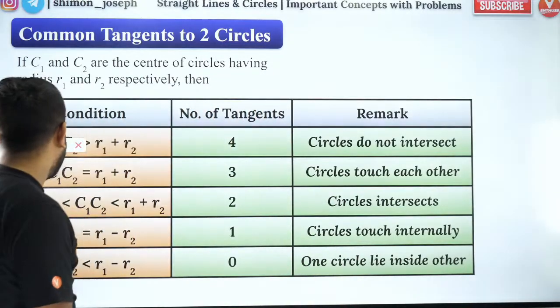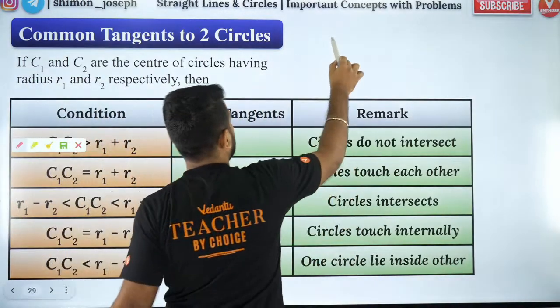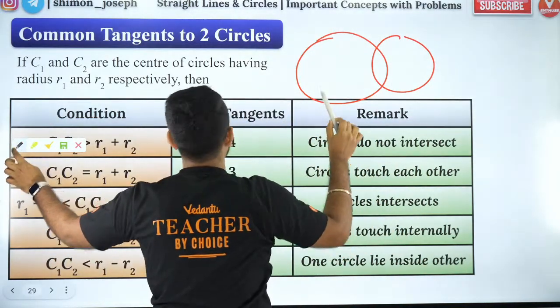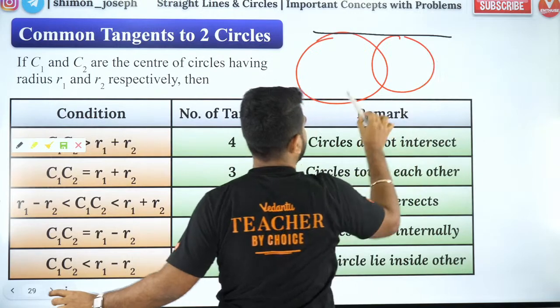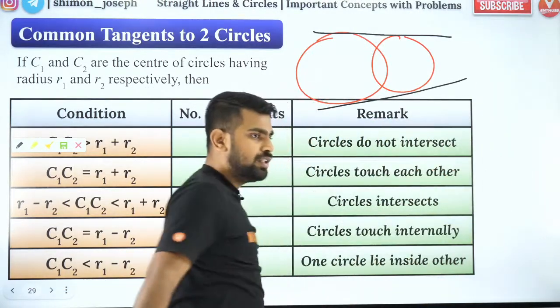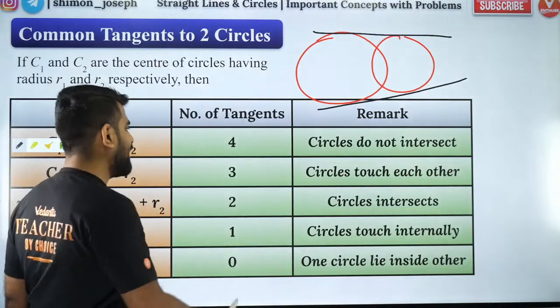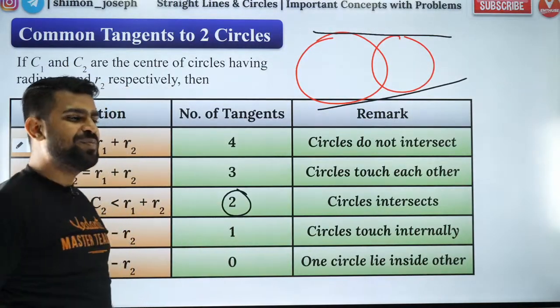Great. So people, the next one is when 2 circles are intersecting like this. If 2 circles are intersecting, then you'll have only 2 common tangents. Both will be direct. Okay? Did you guys like it? Everybody cool with it?